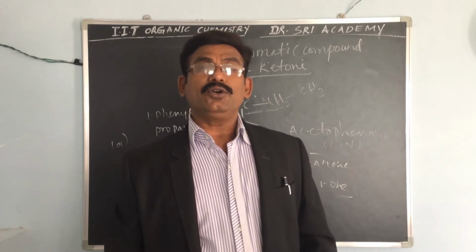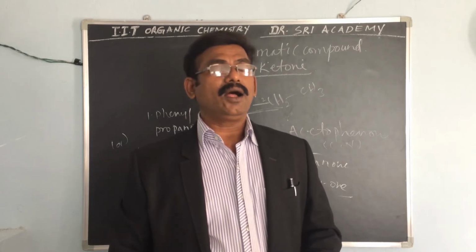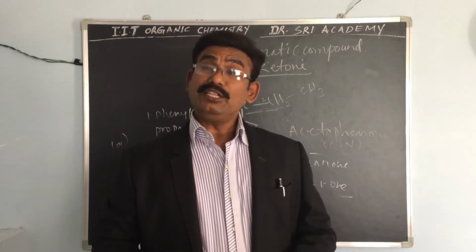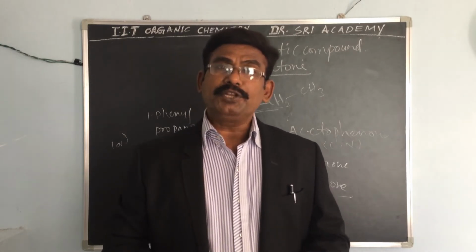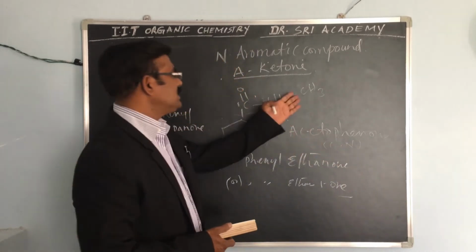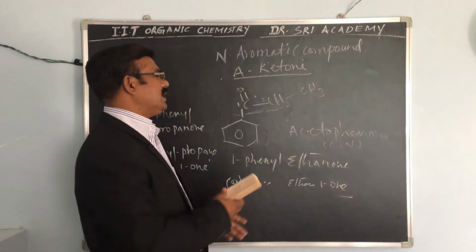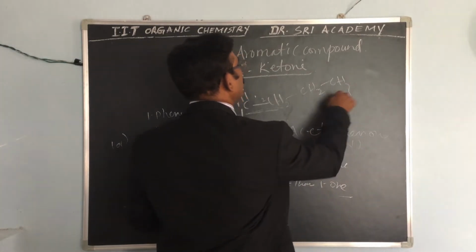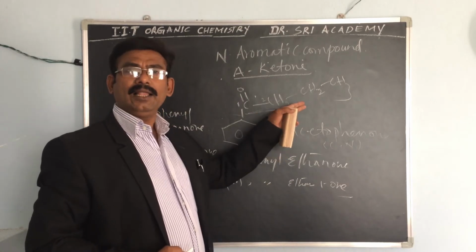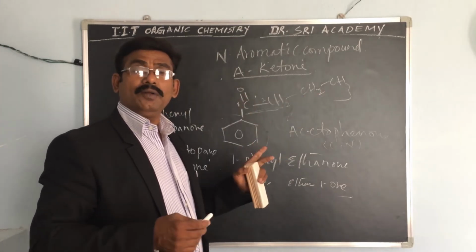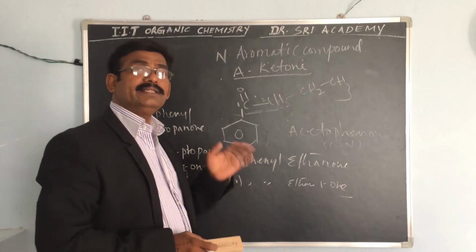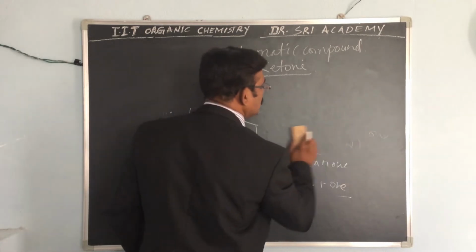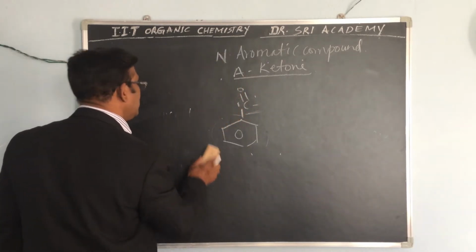If you want, we can discuss two more examples: benzophenone and butyrophenone. If you extend the carbon, we get butyrophenone, which is 1-phenylbutane-1-one. One more important example is benzophenone, where two phenyl groups are attached to the carbonyl compound.